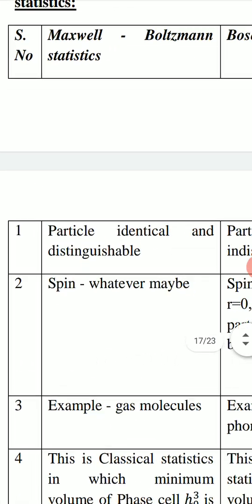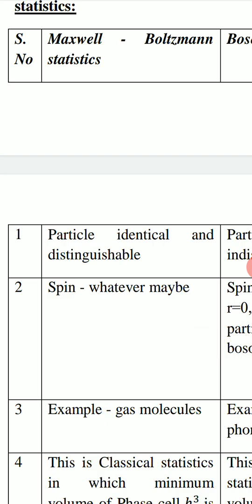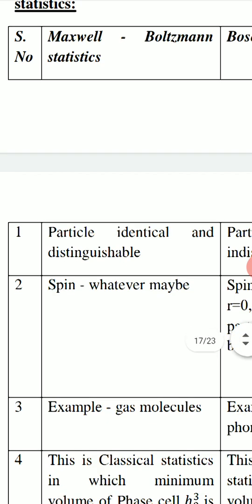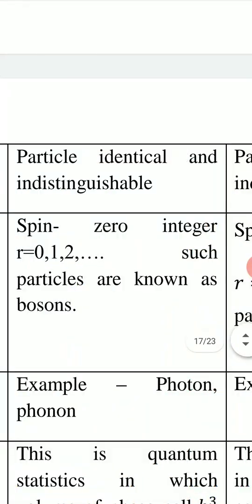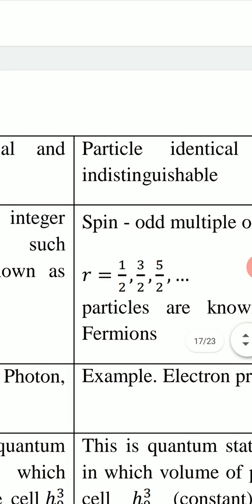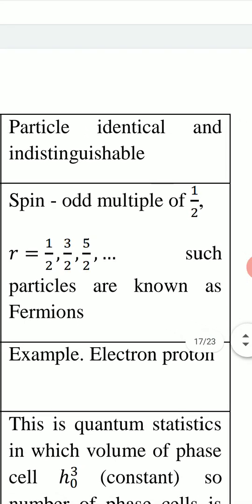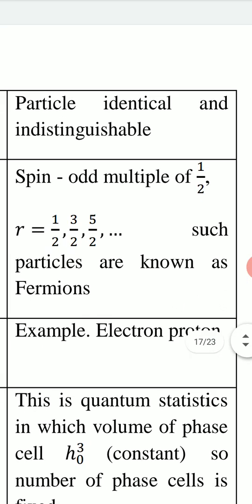For Maxwell-Boltzmann statistics, spin whatever it may be. For Bose-Einstein statistics, spin s will be 0, 1, 2, 3, 4, 0 or integer, and these particles are known as bosons. While for Fermi-Dirac statistics, spin must be an odd multiple of half. Spin s must be equal to half, 3 half, 5 half.